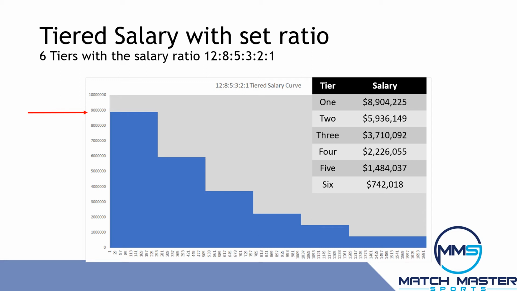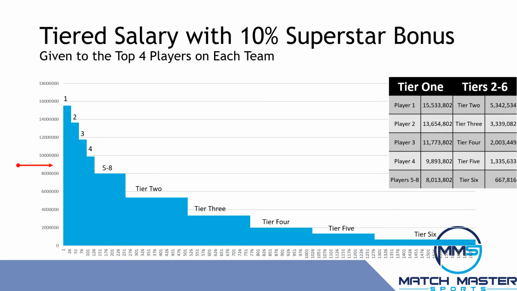This is that same tiered salary distribution we looked at a moment ago with a peak salary of nearly $9 million. This is the same tiered salary curve modified by a sample superstar bonus. In this particular bonus, 10% of the entire payroll is set aside and given to the top 4 players of each team. The top player gets 40% of the superstar bonus, the second player 30%, the third player 20%, and the fourth player 10% of the bonus. This allows the top salary on the team to exceed $15 million.